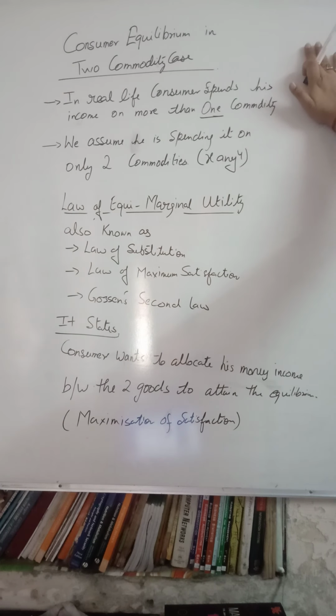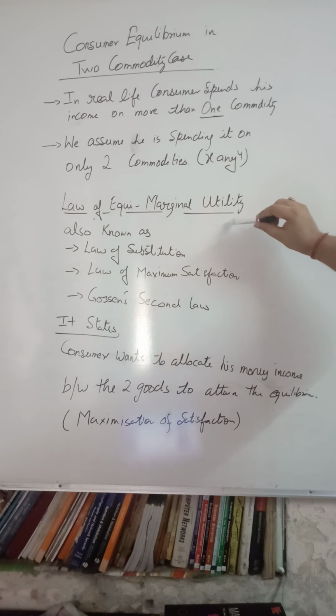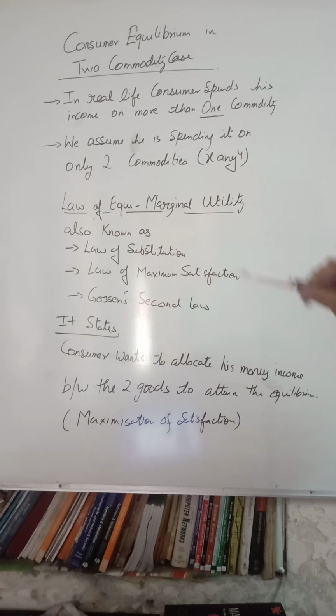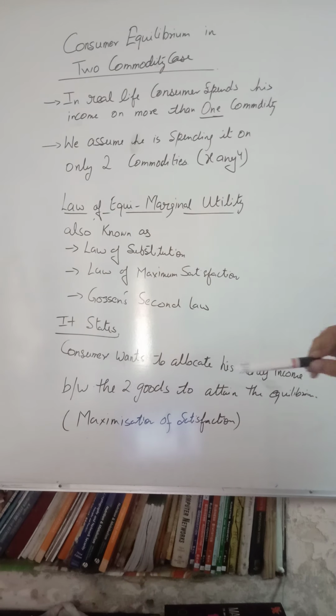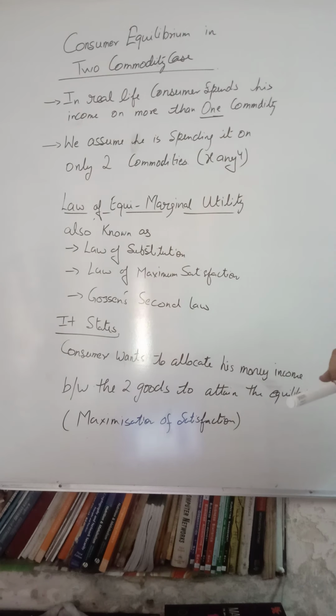So this concept of consumer equilibrium in the two commodity case is explained by the law of equimarginal utility. This law is also known as the law of substitution, law of maximum satisfaction, or Gossen's second law.